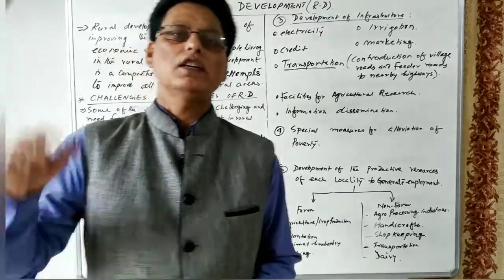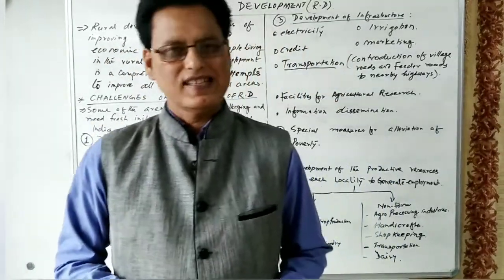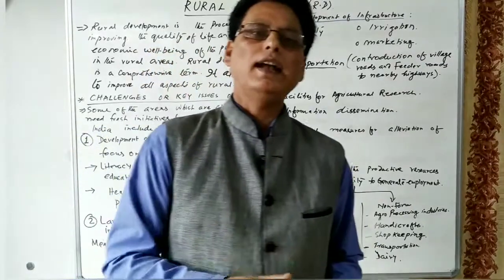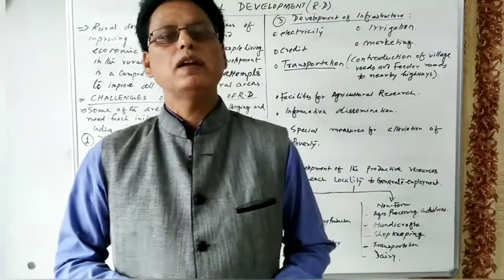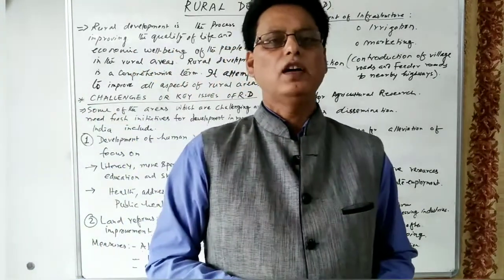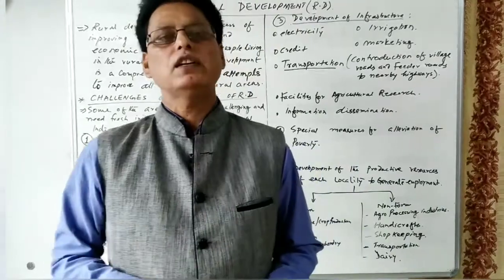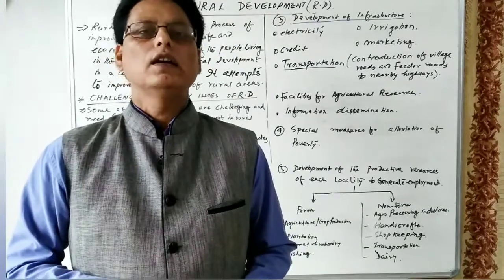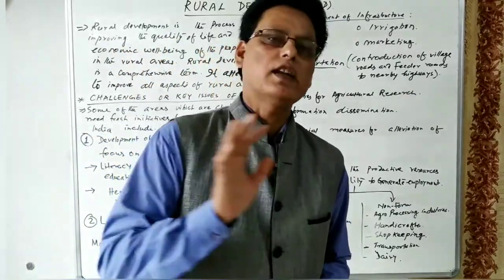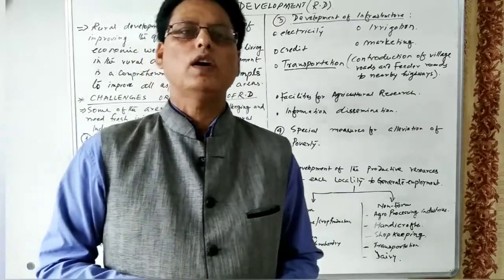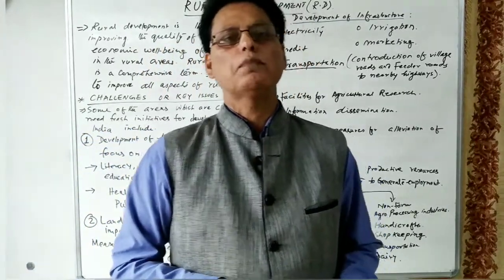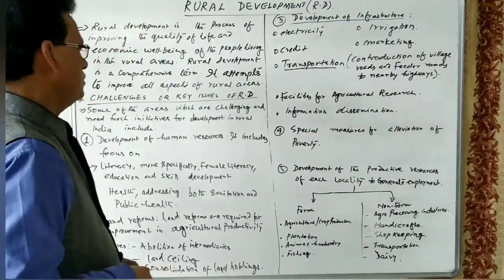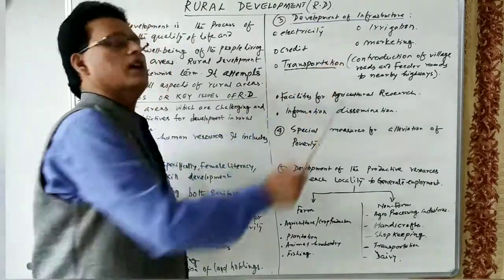Still in our country, the zamindari system, the landlord system, exists in some parts of our country, and that is to be abolished. Apart from this, the Land Ceiling Act is to be implemented properly in our country. Consolidation of land holdings is to be implemented properly, so that the production and productivity of agriculture increases rapidly in our country. If agricultural production increases, then only the quality of life of the people of rural India can be improved. The third aspect related to rural development is the development of infrastructure.